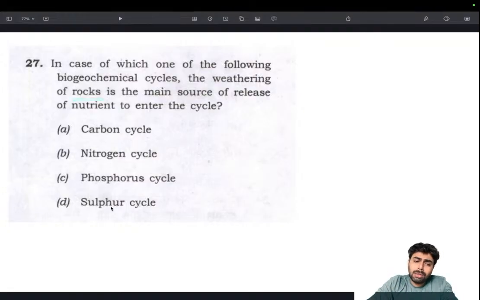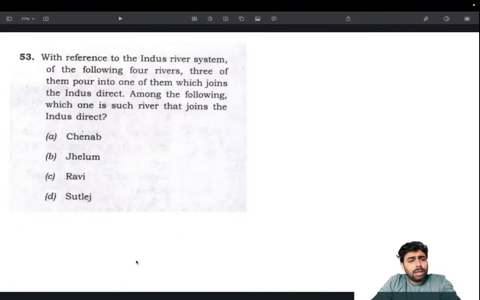That doesn't mean that carbon or sulfur is not released, but it's not the major source of release of this nutrient. Phosphorus is mainly in a solidified form, and it's released by the weathering of rocks. So that's how I arrive at the answer. Make sure to go through all of these cycles. These are very important. That's the only takeaway. Nothing more is needed from this portion. That's it. Moving on, next question.